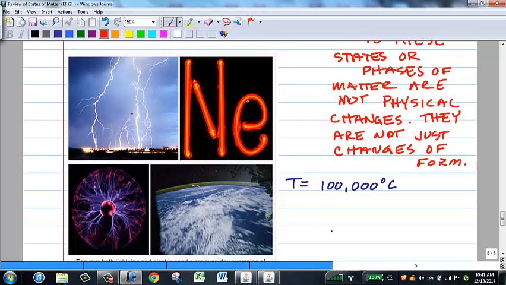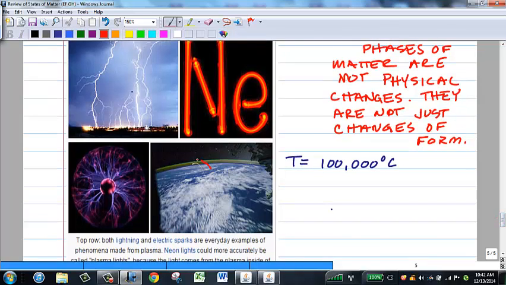Inside a tube of a neon gas light, the gas is highly energized and highly charged. I'm sure you've seen those fun plasma balls where there's an electrical discharge coming from the center and the gas in the ball is ionized. And here they're showing the reentry of the space shuttle into the Earth's atmosphere, and behind the space shuttle, the gas is superheated, and so you can see a plasma trail behind it. Plasmas occur at super high temperatures.